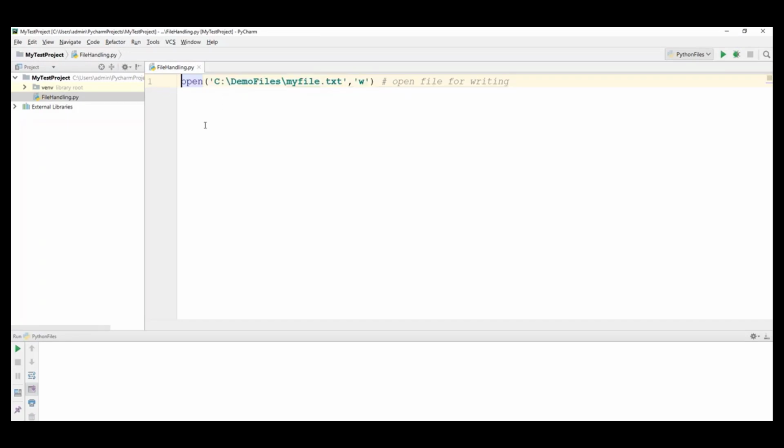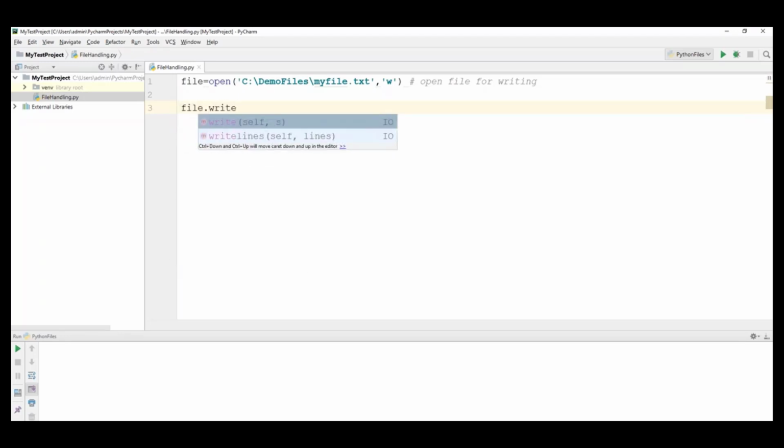Once this is opened, we can have a variable called file. This file is a variable which will point to this particular file. Now we have to write the data into the file. How do we write data into the file? We have a method called write: file.write.